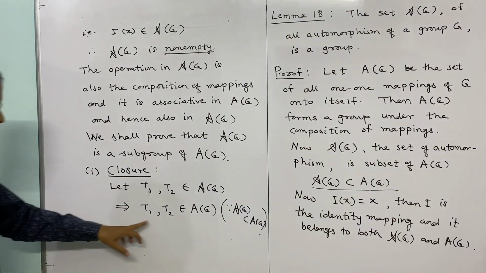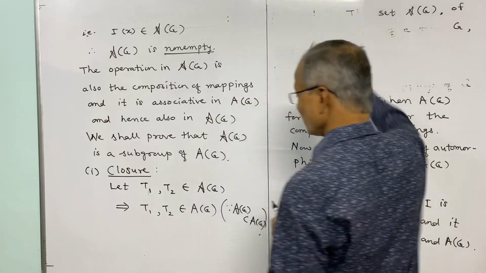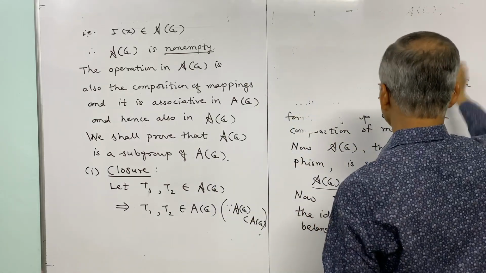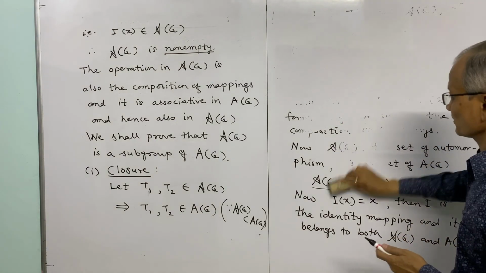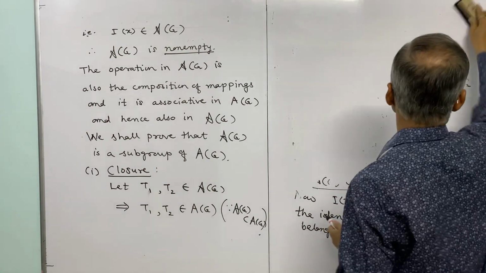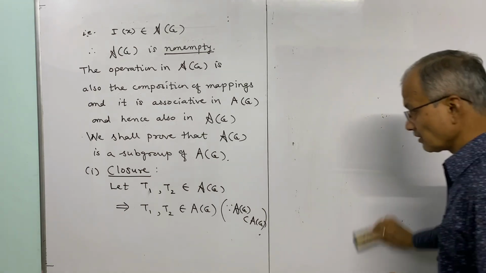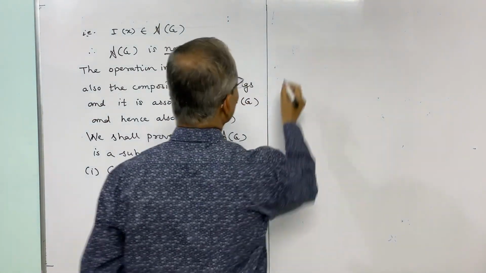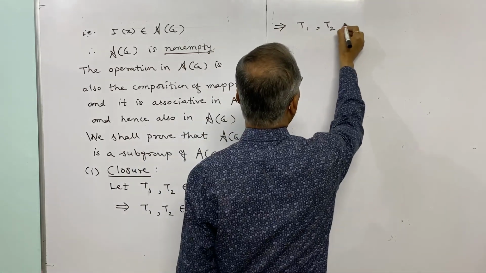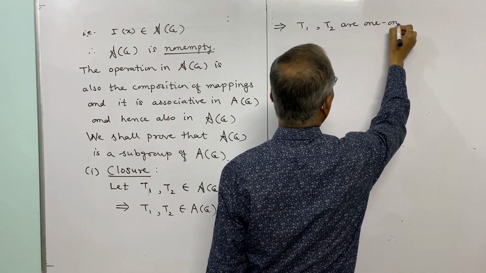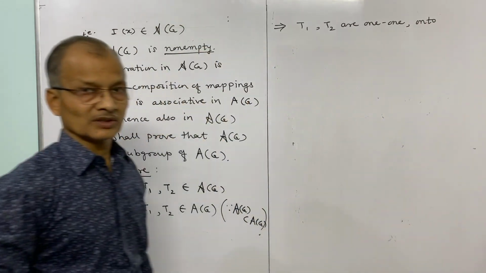Now because these are in A of G, T1 and T2 are 1-1 and onto, because we have defined A of G to form a group under composition. A of G is the set of 1-1 onto mappings. So this implies T1 and T2 are 1-1 onto from G to G itself.